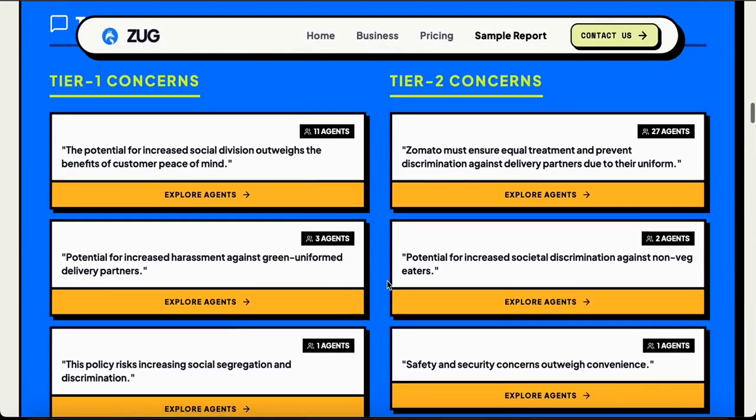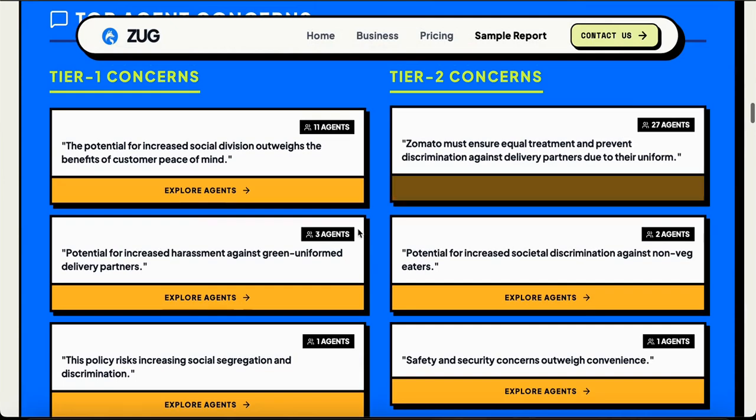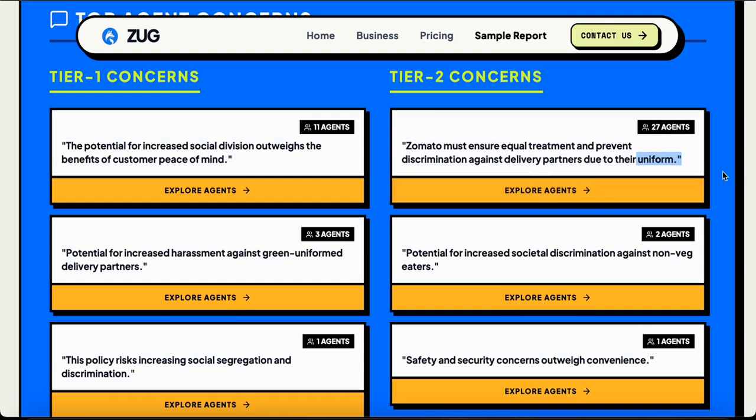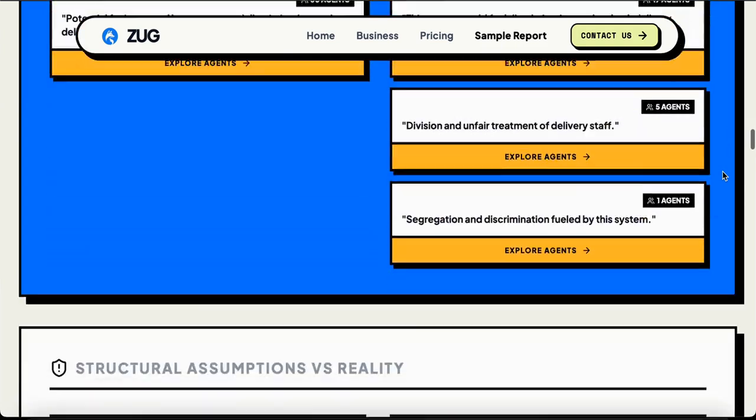These are the concerns raised by the agents, which are grouped. Zomato must ensure equal treatment and prevent discrimination against delivery partners due to their uniform. As the uniform causes segregation, the Zomato team needs to improve the policy by removing the segregation on the road, so that drivers carrying non-vegetarian food are treated equally to drivers carrying vegetarian food.